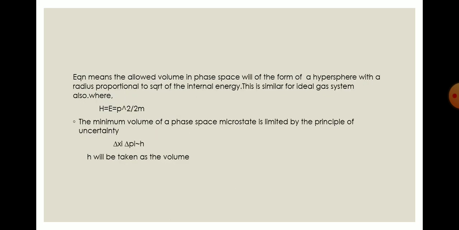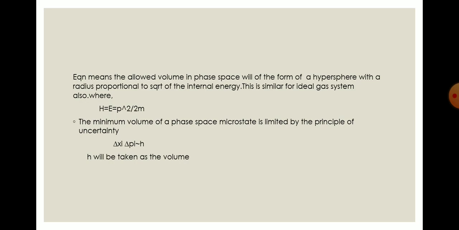And the minimum volume of a phase space microstate is limited by the uncertainty principle. We can define this volume by the uncertainty principle. We know that the uncertainty principle is delta xi into delta pi approximately equal to h. So h will be taken as the volume.